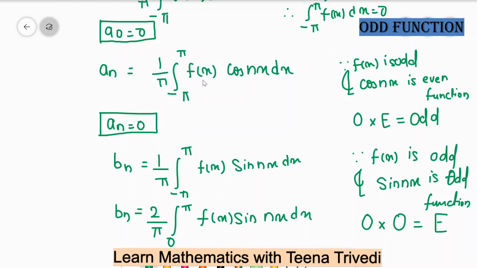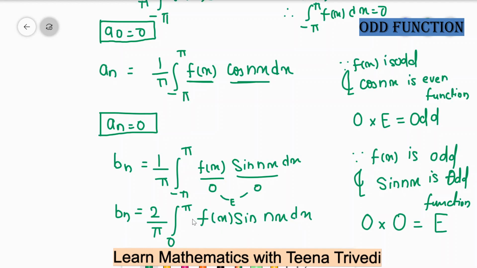Similarly, in this an value, f of x is an odd function and cos nx is an even function. So when you multiply an odd function with an even function, your resultant function will be odd. That's why your value of an is 0. And what about the value of bn? This function is odd and this is also an odd function, and the product of these two odd functions is even. That's why your value of bn is 2 upon pi, 0 to pi, f of x sin nx dx.